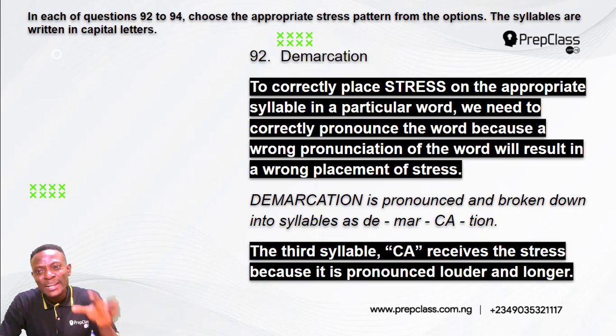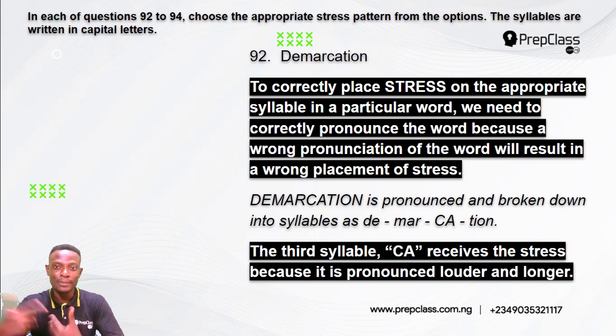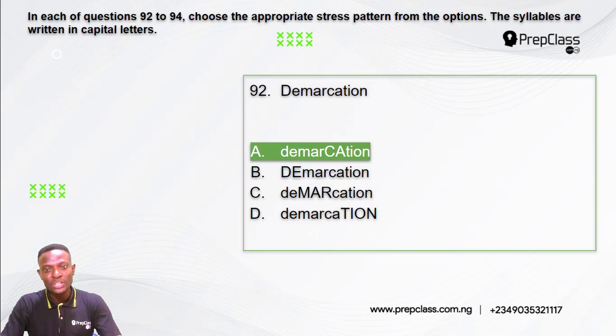Now, to correctly place stress on the appropriate syllable in a particular word, we need to correctly pronounce the word, because a wrong pronunciation of the word will result in a wrong placement of stress. Now, demarcation is pronounced and broken down into syllables as demarcation. So the third syllable K receives the stress because it is pronounced louder and longer. So K receives the stress. The answer to this question is option A. The third syllable K receives the stress in demarcation.